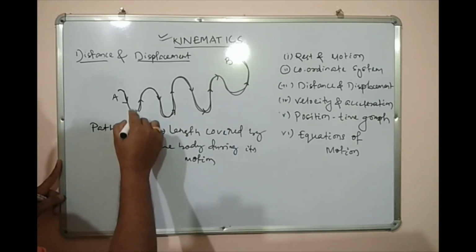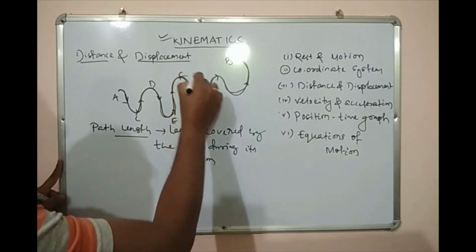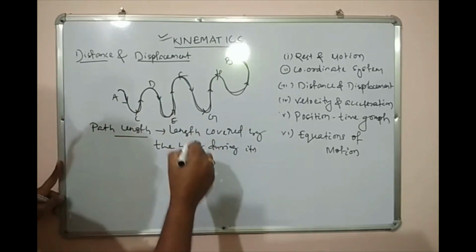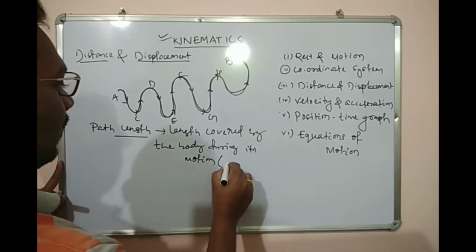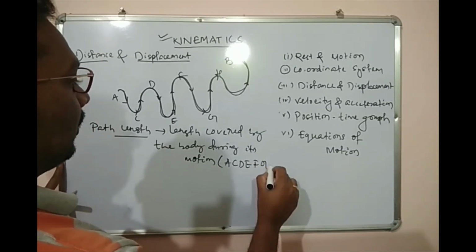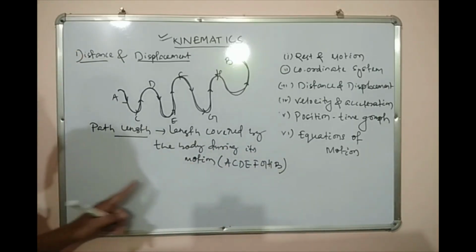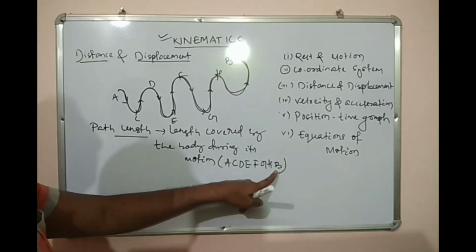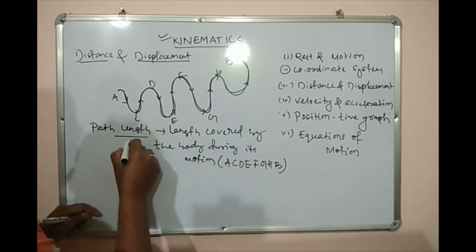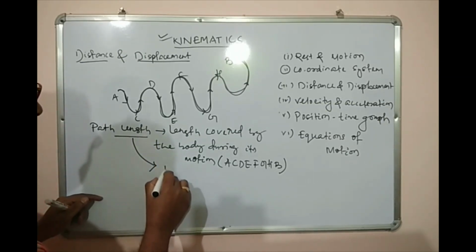If we name it like this, suppose it is A, C, D, E, F, G, H, then in this motion the total length will be A, C, D, E, F, G, H, and at the end it will reach B. So the total path length, the length of the path, is known as our distance.